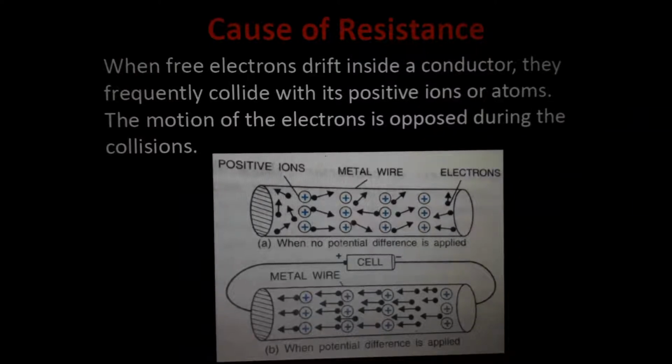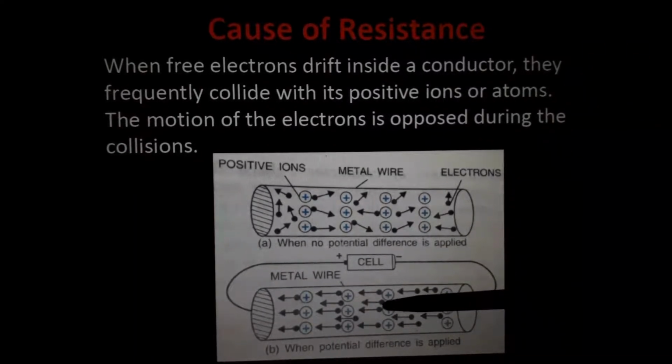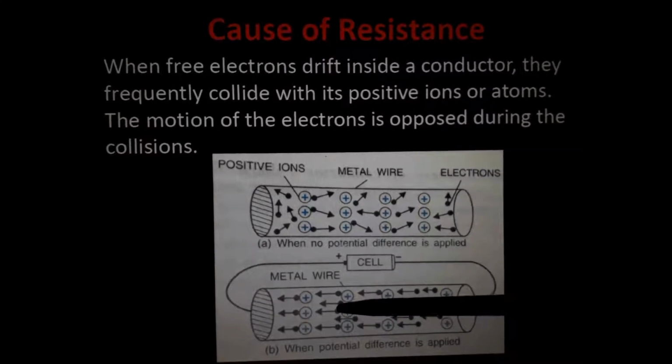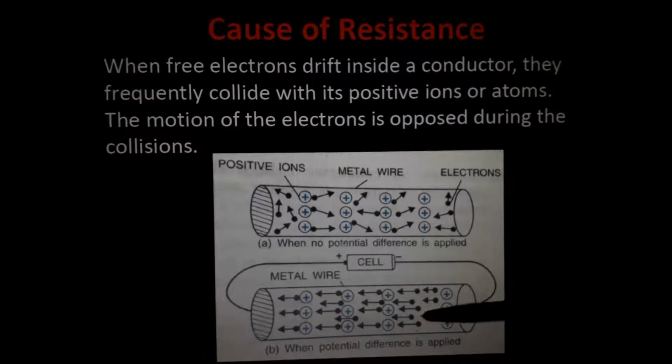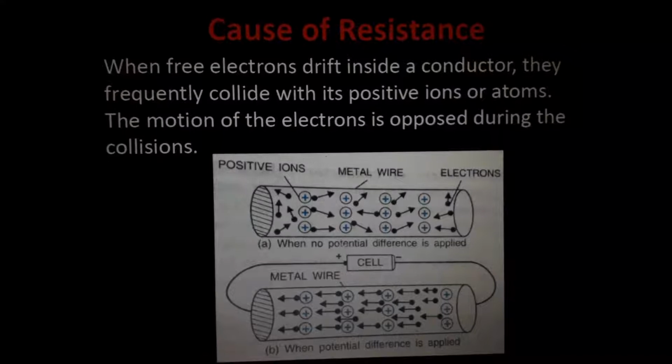When there is a potential difference, understand, when we apply a voltage to a wire, what is really happening? See, the positive and the negative charges align in a particular direction so that free flow of electrons is happening inside that wire.